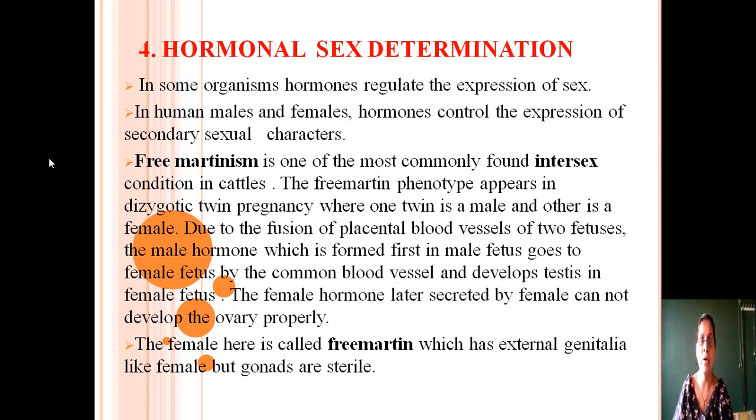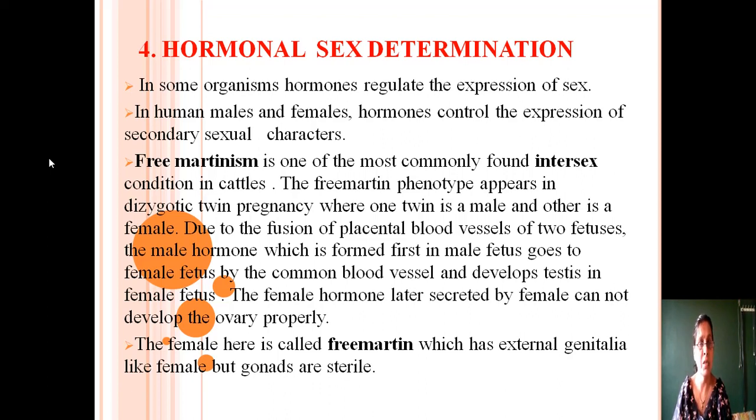The freemartin phenotype appears in dizygotic twin pregnancy, where one twin is a male and the other is a female. Both male and female are developing in the uterus of the single mother. In this case, due to the fusion of placental blood vessels of two fetuses, the male hormone which is first formed in the male fetus goes to the female fetus by the common blood vessel and develops testis or male reproductive organ in the female fetus.